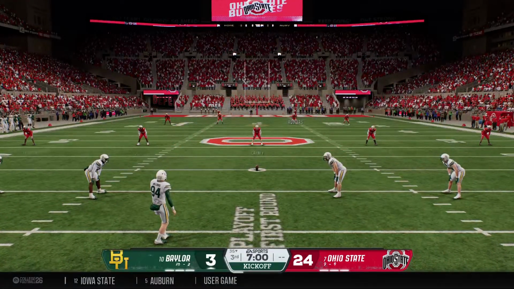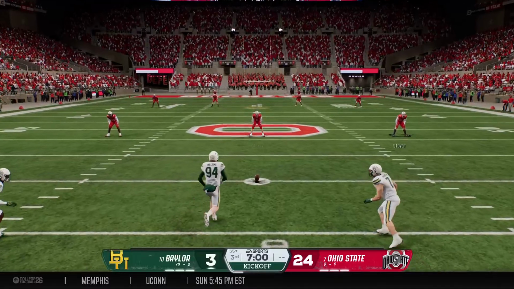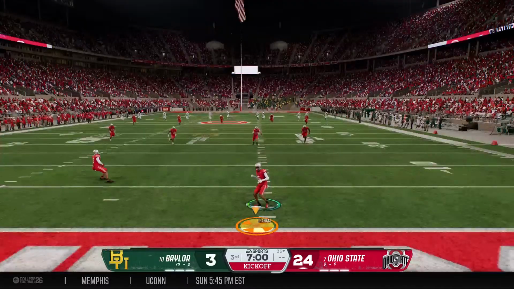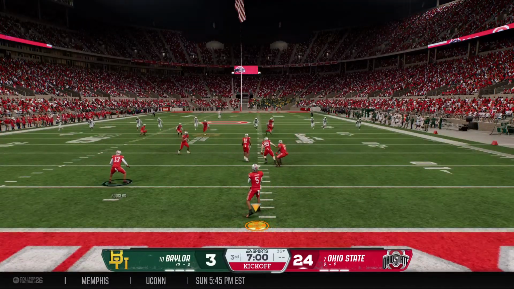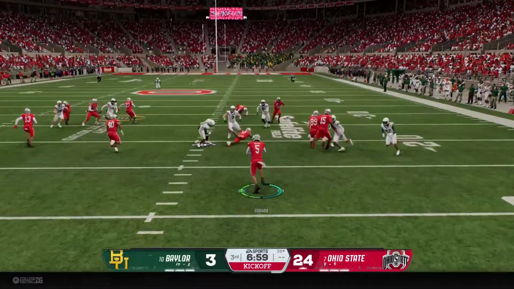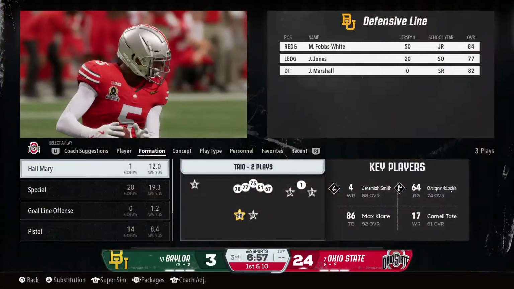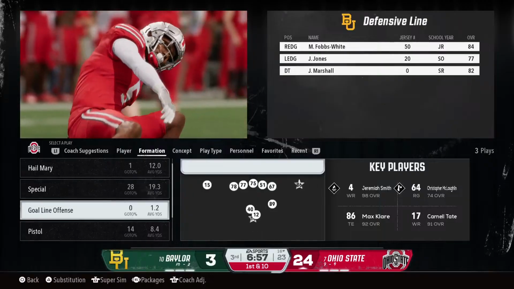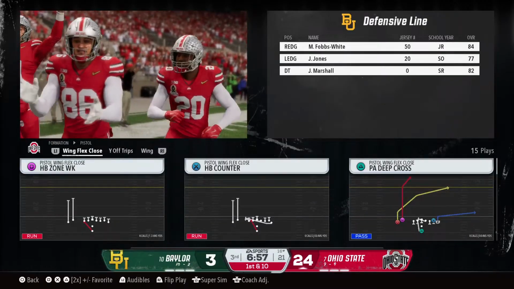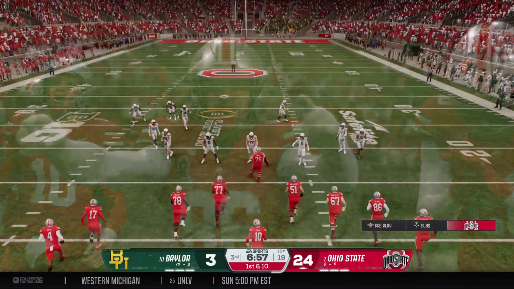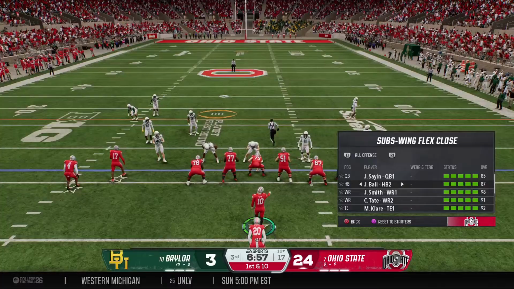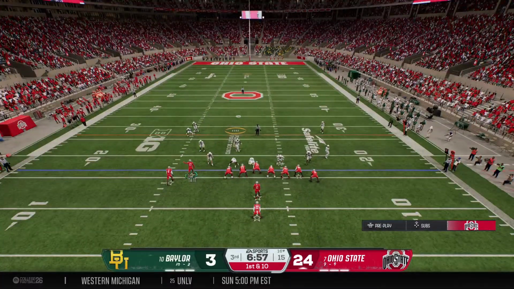And the Bears will kick this away to start the second half. They'll return it from inside the 5. Solid job by the coverage team. They bring him down at the 16. Here comes the powerful Buckeye offense back onto the field. And for the first play of the drive, they'll set up at the 16.